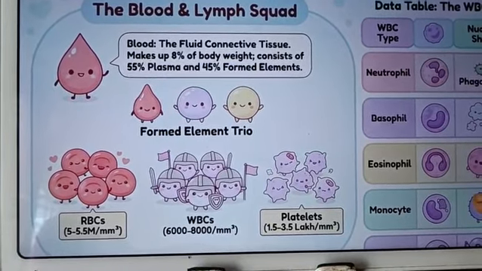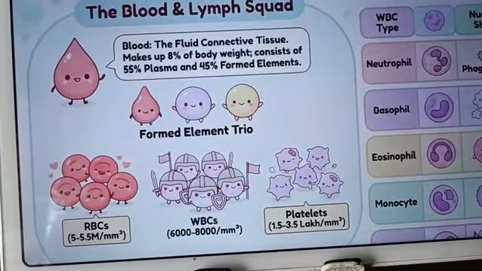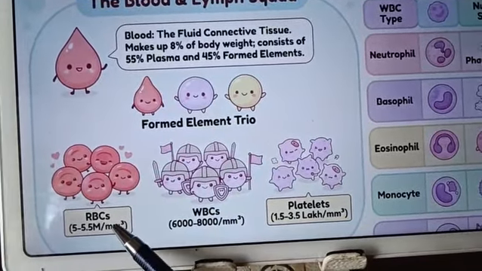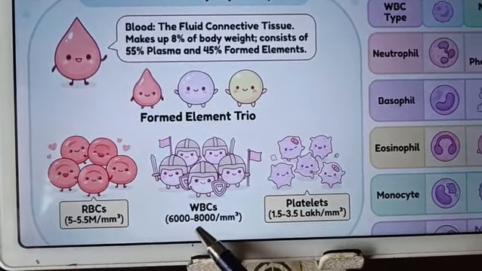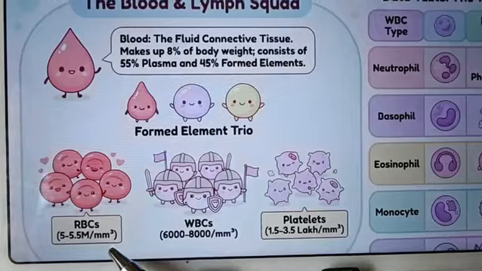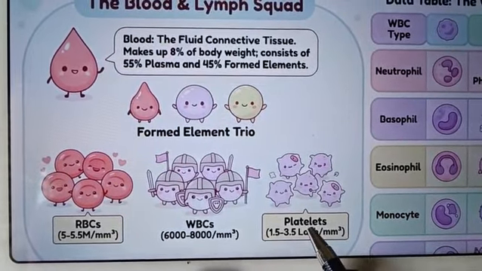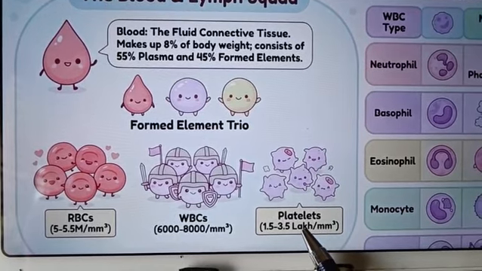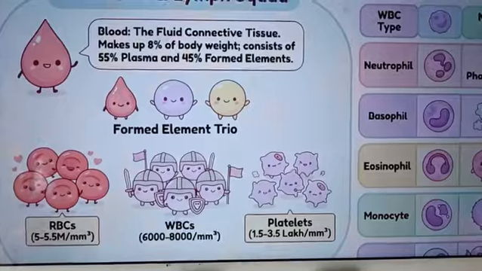Components of blood. There are mainly three components in the blood: RBC, yes, RBC means red blood cells; WBC, white blood cells; and a very important thing, platelets and plasma. So we are going to know more about these.